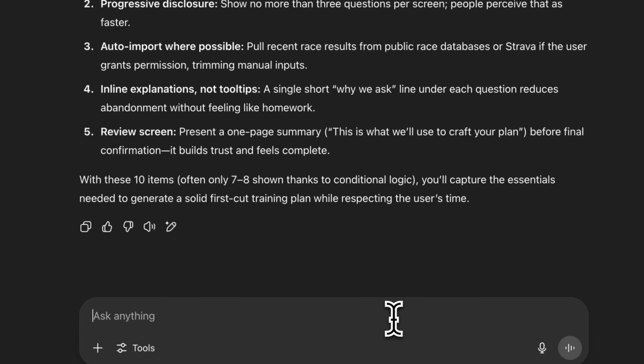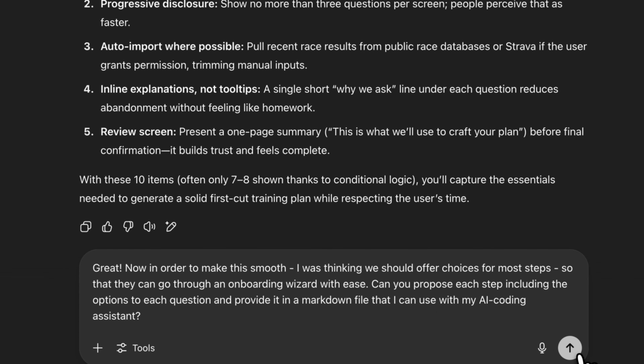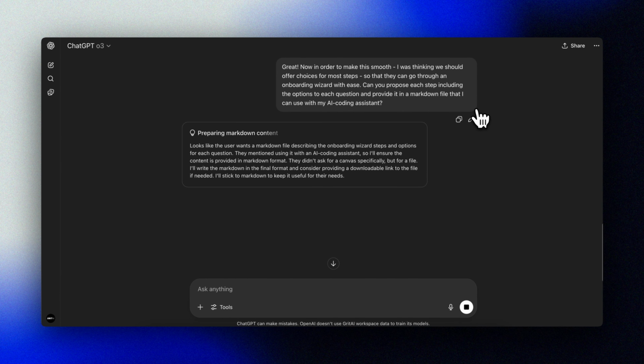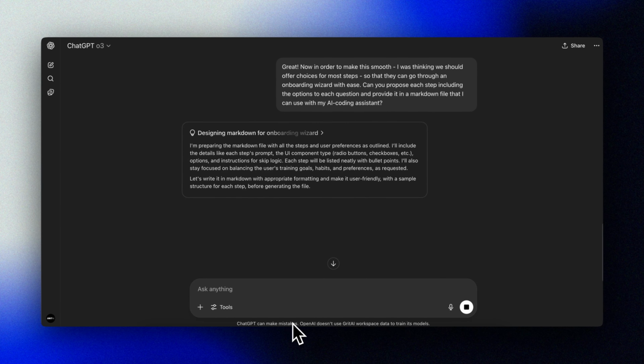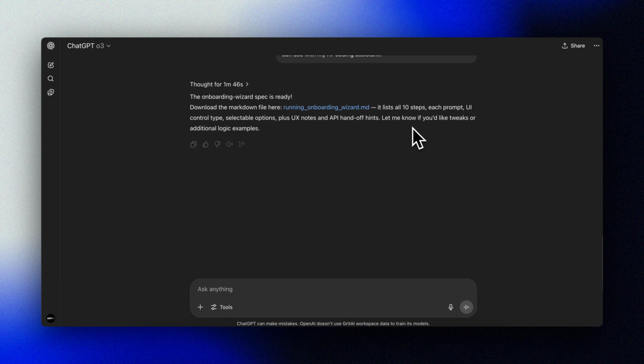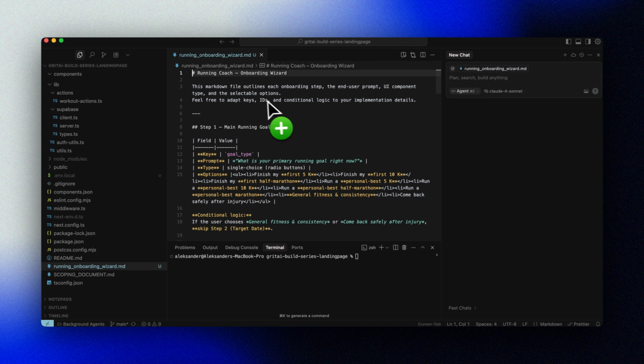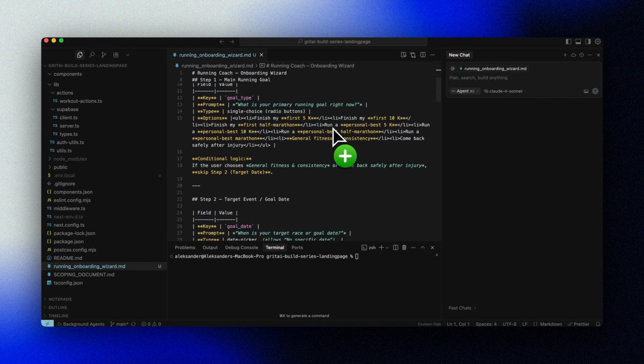Now let's ask O3 to create some choices to simplify the experience for our users, and also collect everything into a markdown file that will make it a lot easier for us to prompt Cursor to build this feature for us. Now we can drag the file into Cursor and use it later when we start building our onboarding flow.